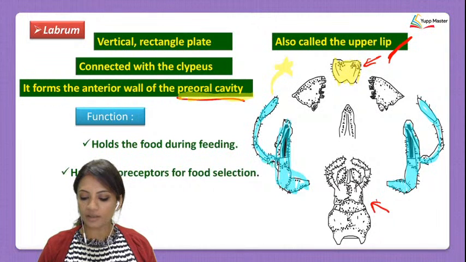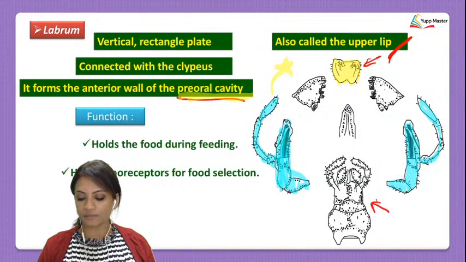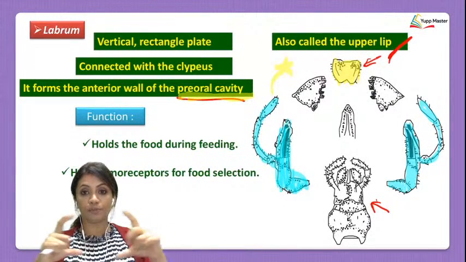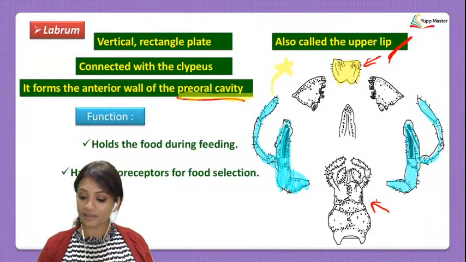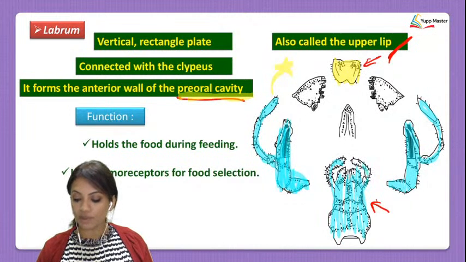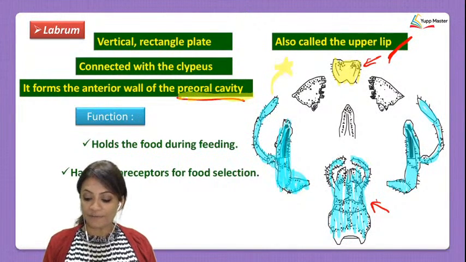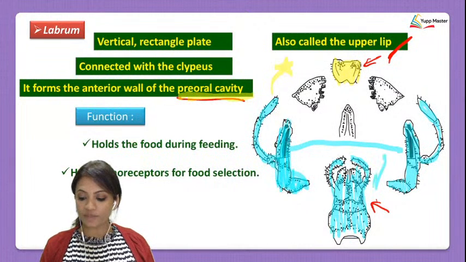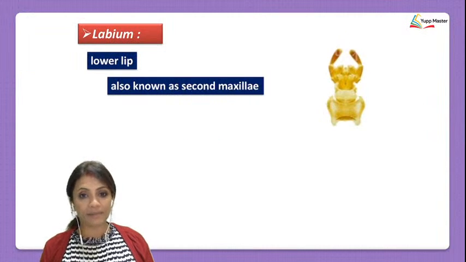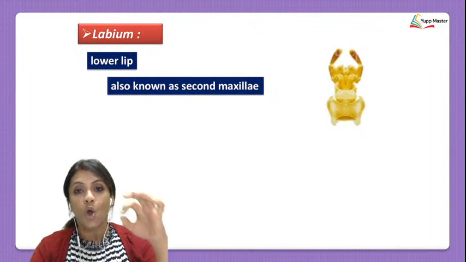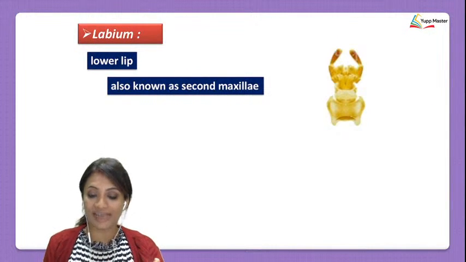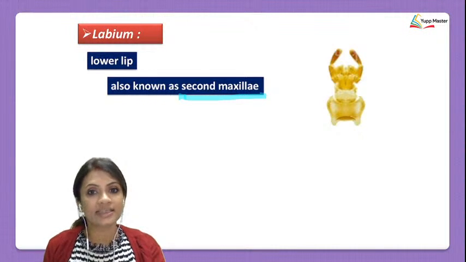Now, these two maxillae are separated. One is on the left side and one is on the right side. But in your imagination, if you take both of them and put them together, it forms a structure which may look just like this. Only physically, structurally, if you put both of these together, it forms a structure which looks like the labium. That is the very reason why the labium is also called the second maxillae, only according to structure, not according to its function.